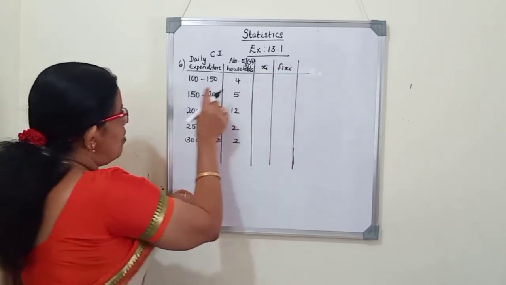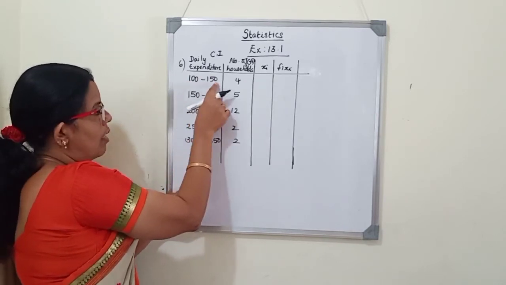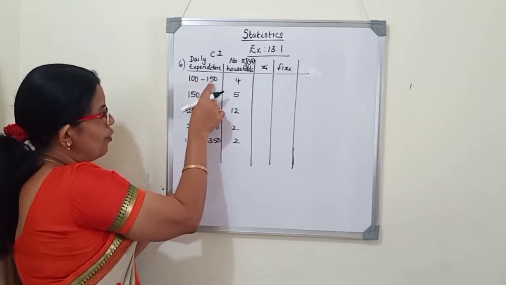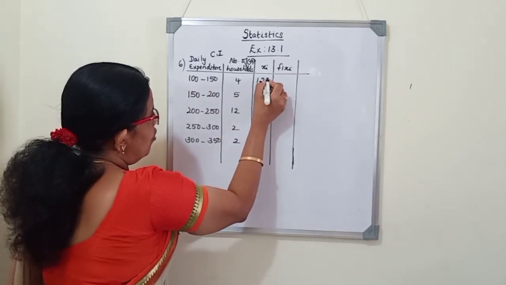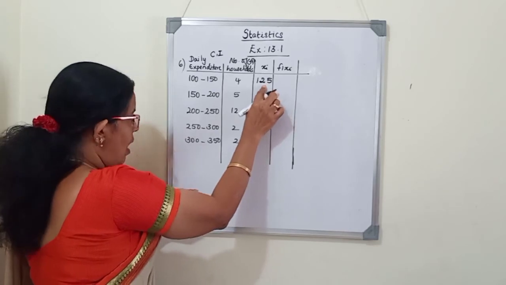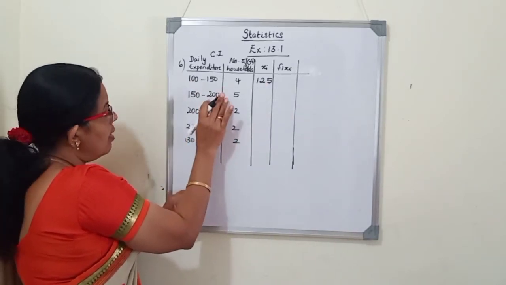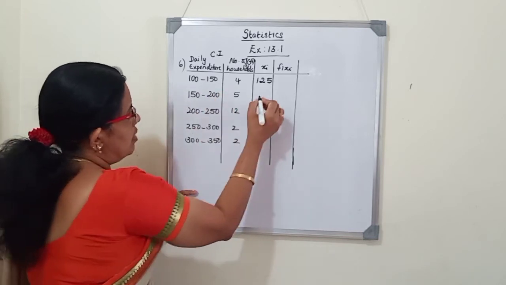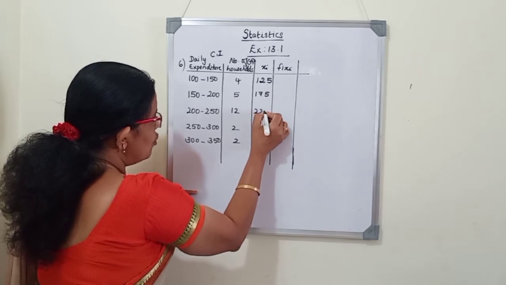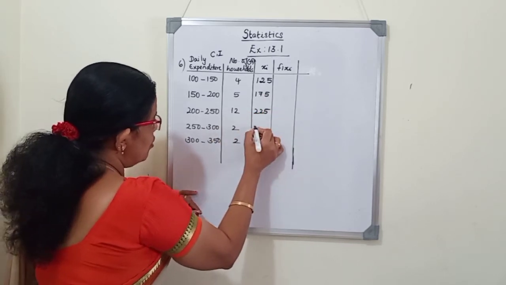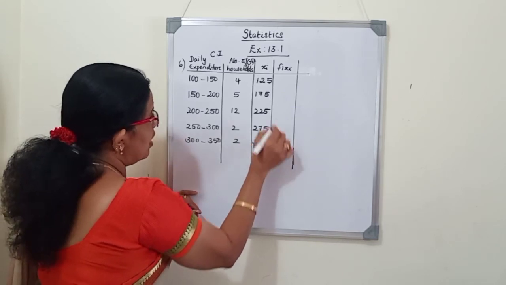To find the class mark, we add the lower limit and upper limit and divide by 2. 100 plus 150 is 250, 250 divided by 2 is 125. After getting the first class mark, see the difference: 150 minus 100 is 50. Just add 50 each time and we can write it. So this is 175, here it is 225, here it is 275, and here 325. So we found the class marks.